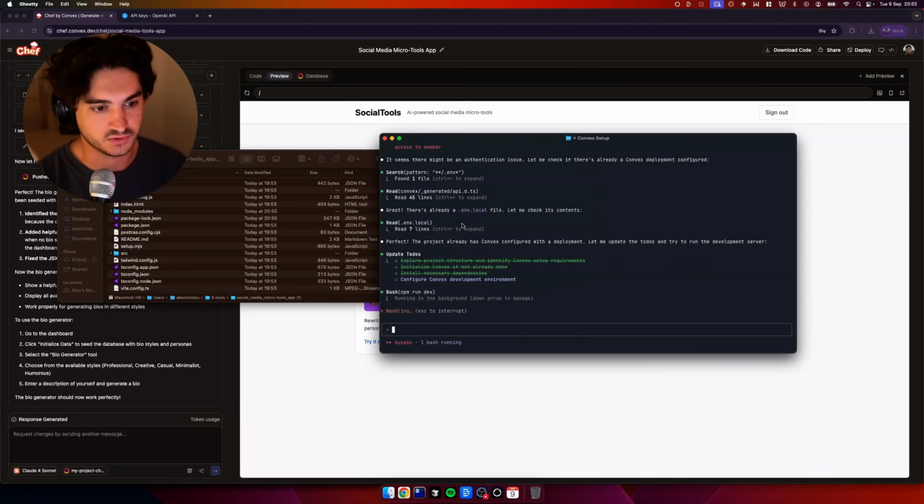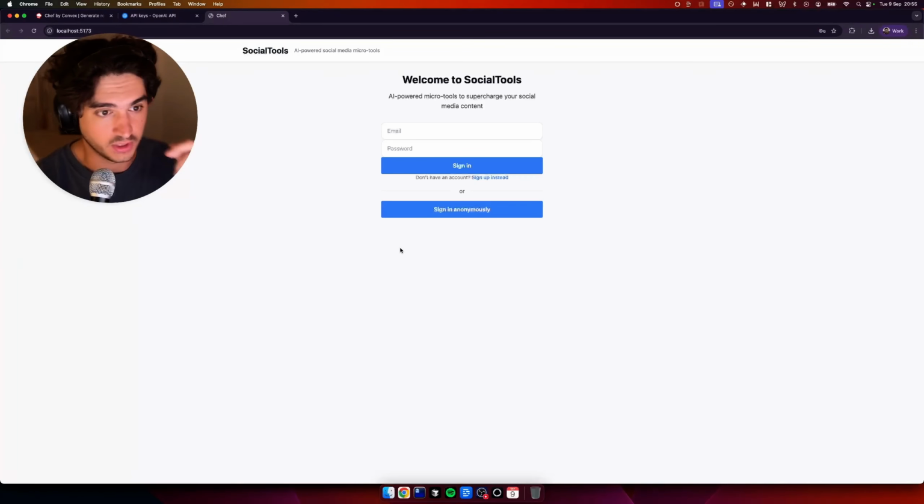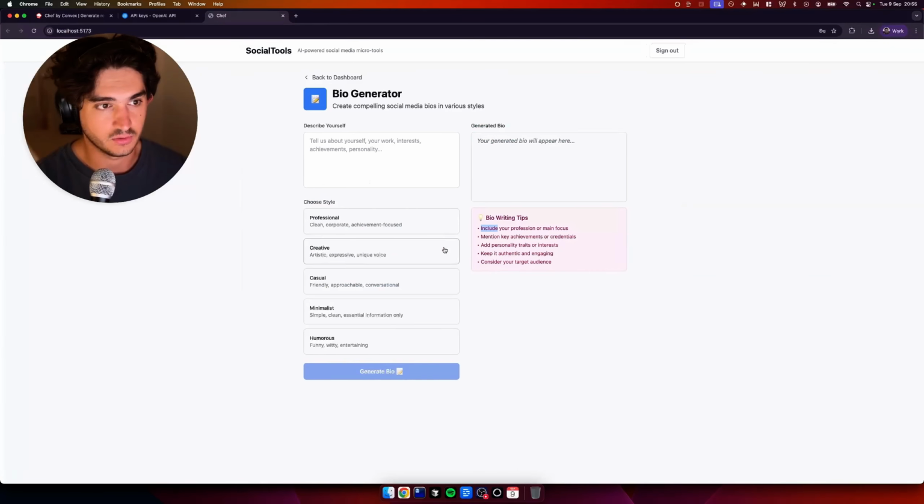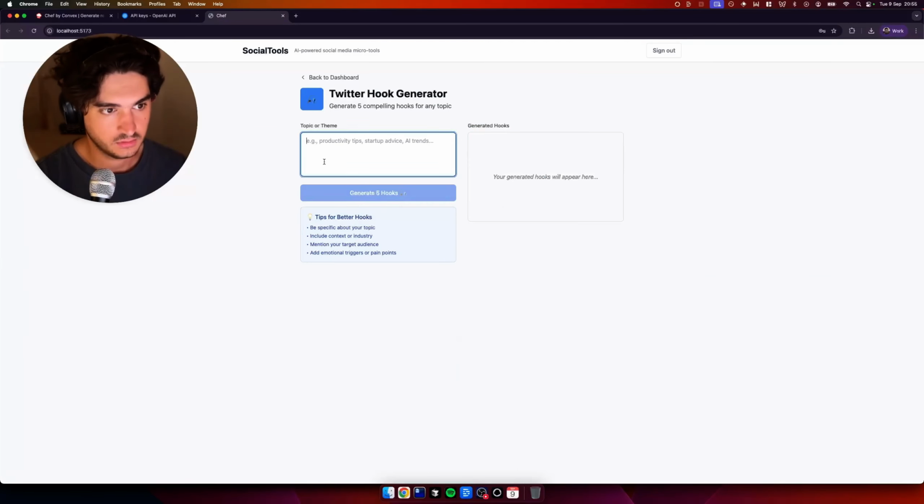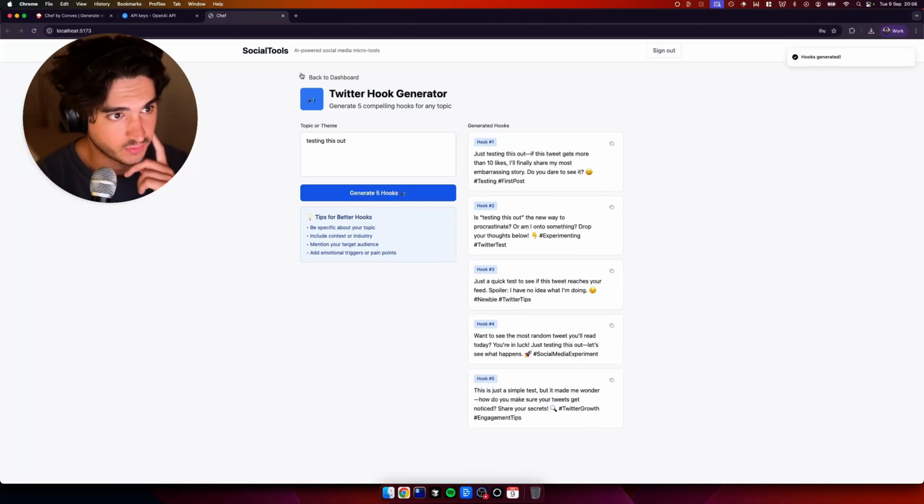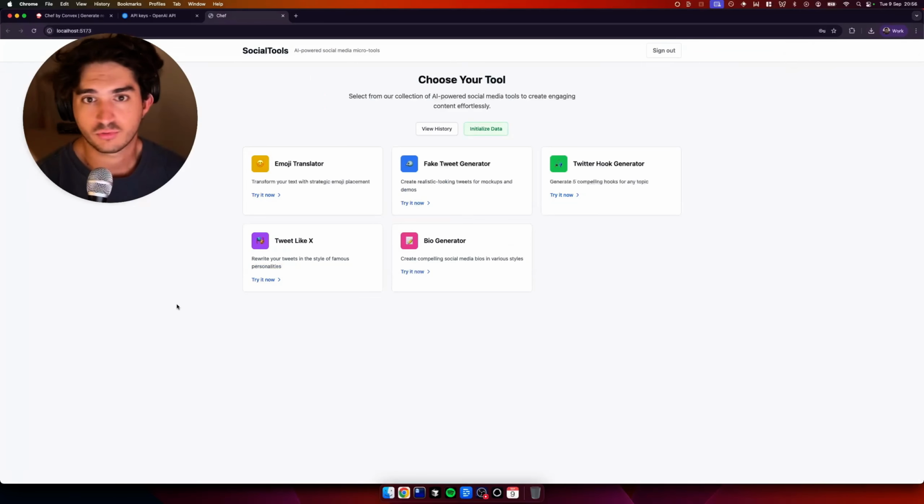So what it will do soon, it will run it here, yep, and open up this. So we've got localhost here. So this is now local, and we can create a hook, testing this out. And it should still work with the API key that we just put in. So there we have it. And let me walk through what the process here is like to get to deployment.